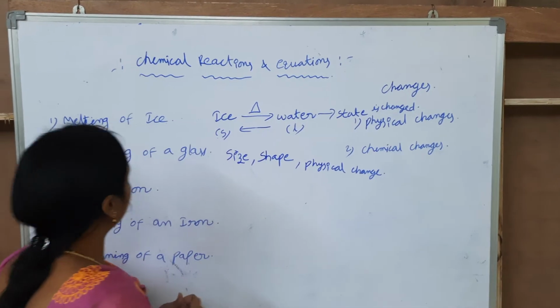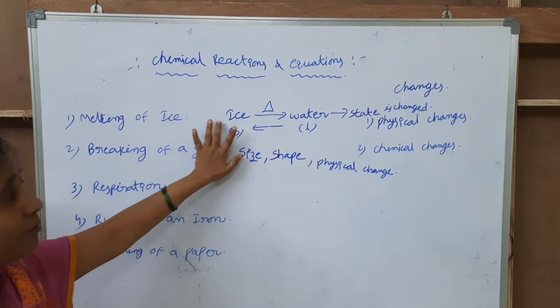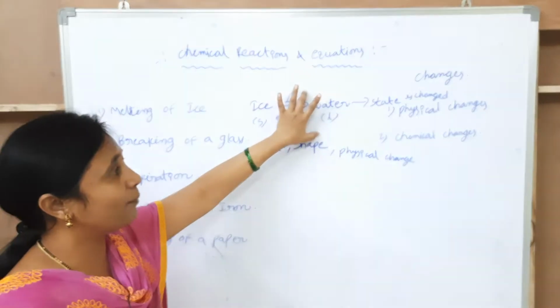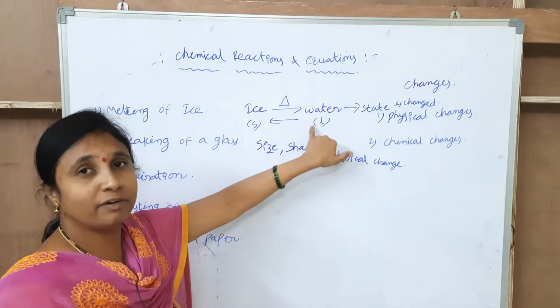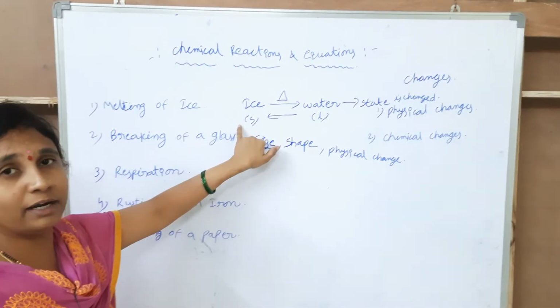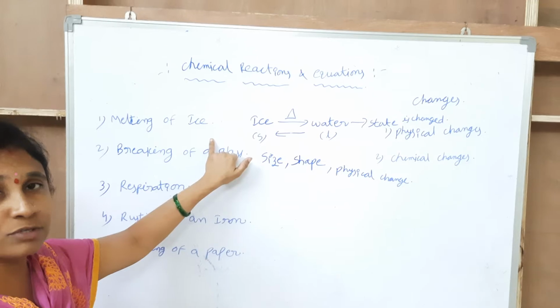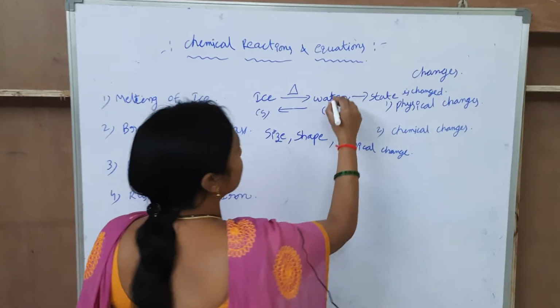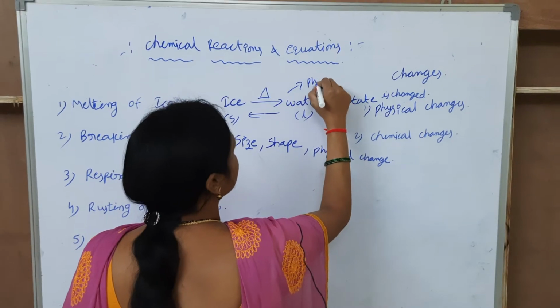In the above example, melting of ice, the ice changes into water and the water changes into ice. Only the state is changed. The solid is changed into liquid and the liquid is changed into solid. No new substances are generated, so this is a physical change.